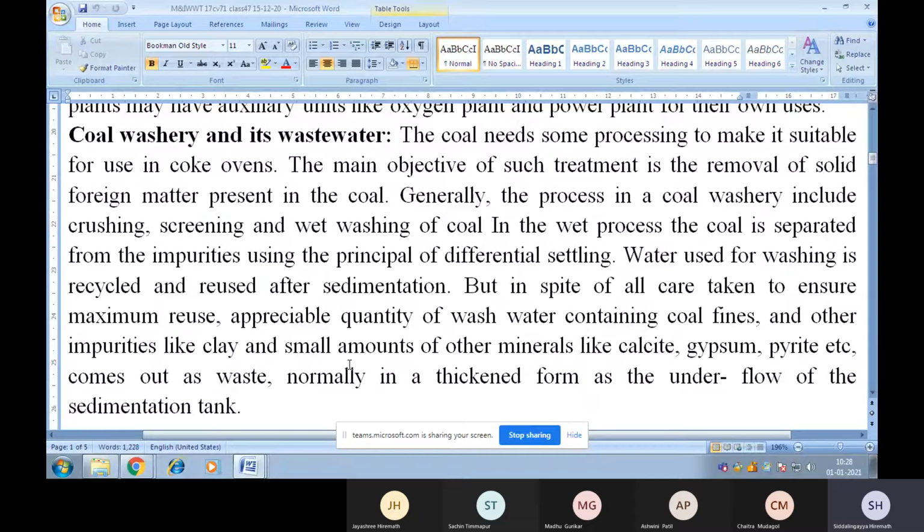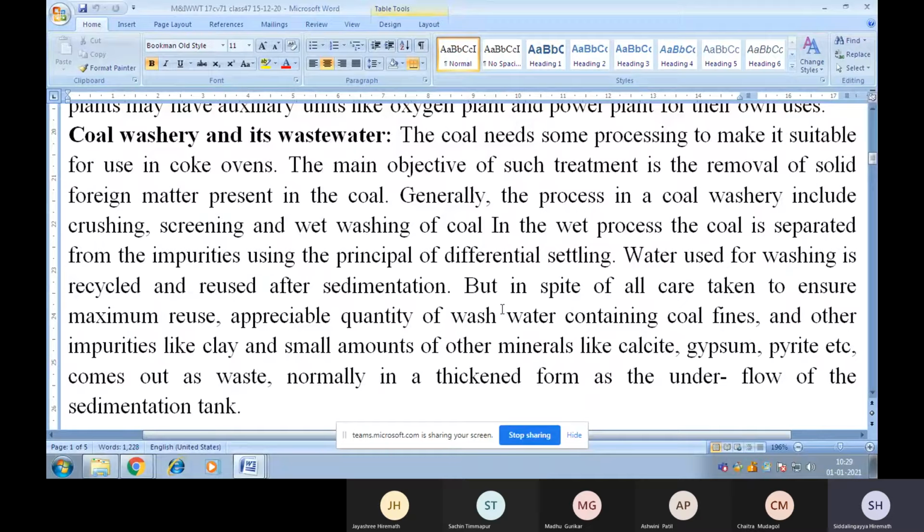This is nothing but submerging crushed coal in water. The heavier part settles at the bottom and the lighter part, the dust, dirt, etc., stays floating. Water used for washing is recycled and reused after sedimentation.